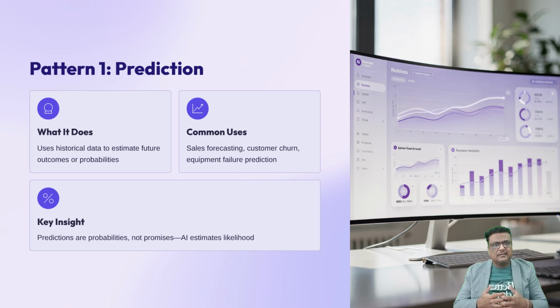You might have seen this at work already. Predicting sales, predicting customer churn, predicting equipment failure. Same pattern, different data. Here's a simple story. A company wanted to know which customers might stop using their service. AI looked at past customers who left and learned the patterns. And it didn't know the future, it estimated likelihood. That's prediction as a CPMAI professional. Remember this, predictions are probabilities, not promises.